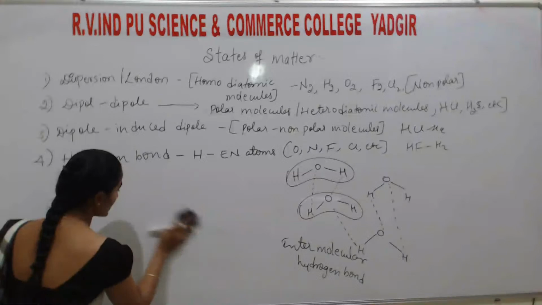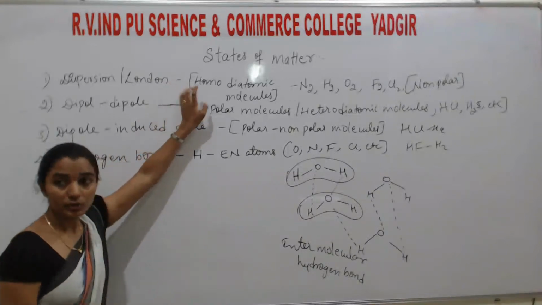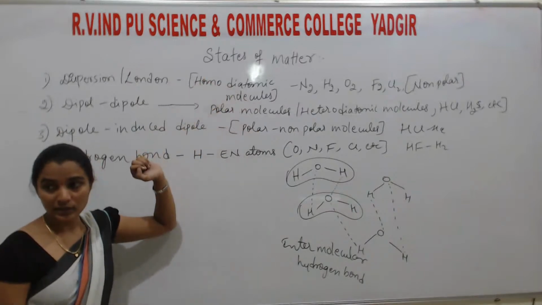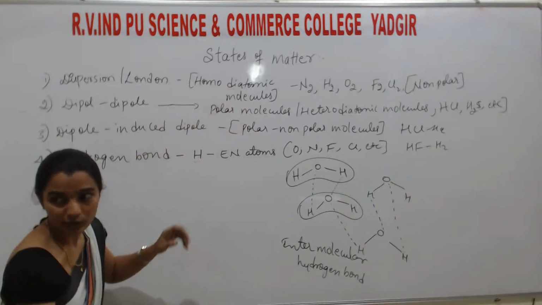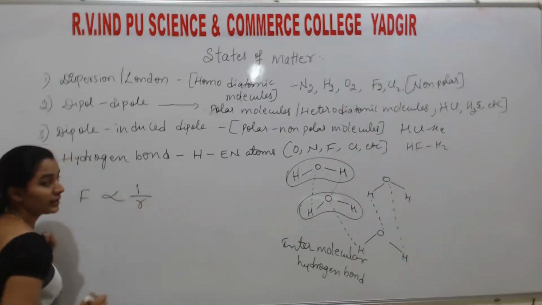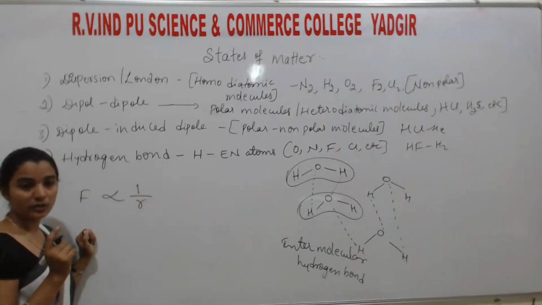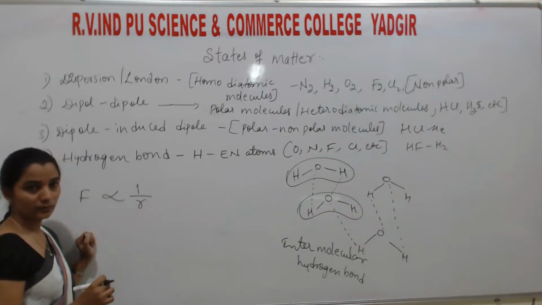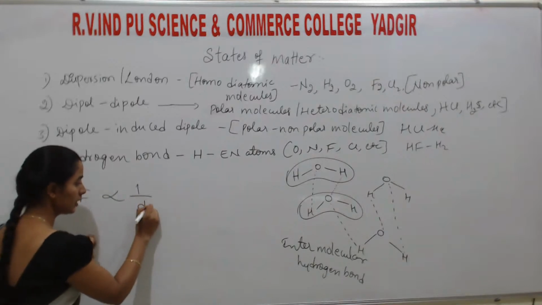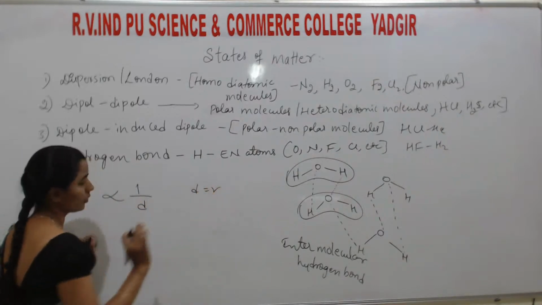These forces are inversely proportional to the distance between them. If distance is more, force is less. If distance is less, force is more. So these forces are inversely proportional to distance. The distance between the two atoms is r, you may take it as d, so d is equal to r.